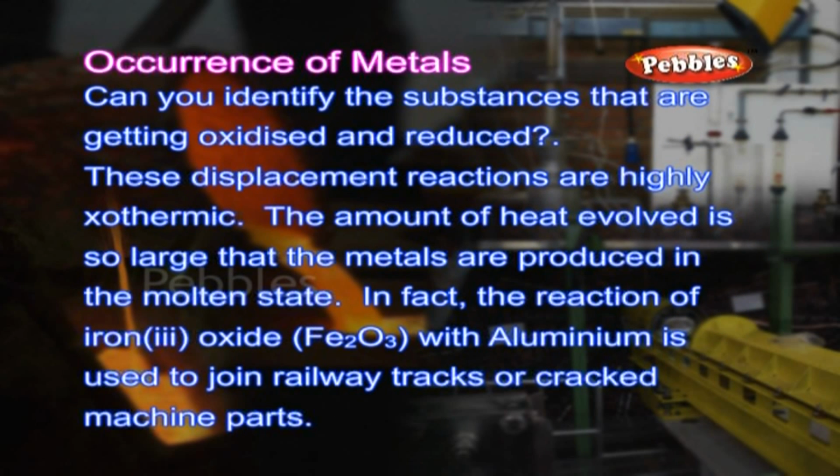Can you identify the substances that are getting oxidized and reduced? These displacement reactions are highly exothermic. The amount of heat evolved is so large that the metals are produced in the molten state.